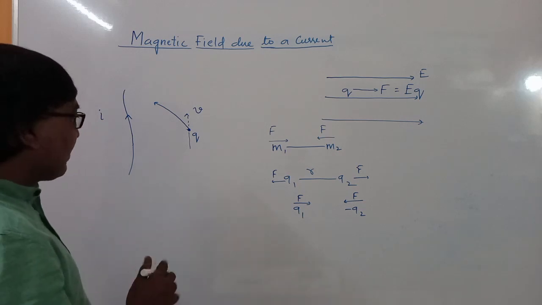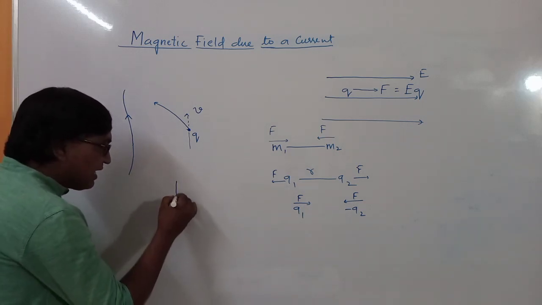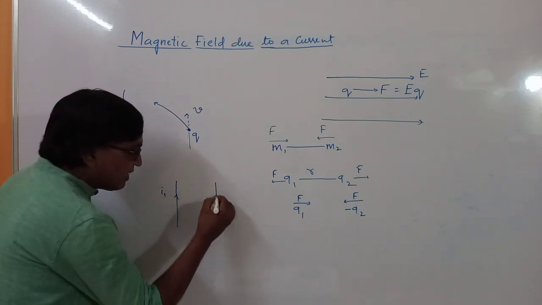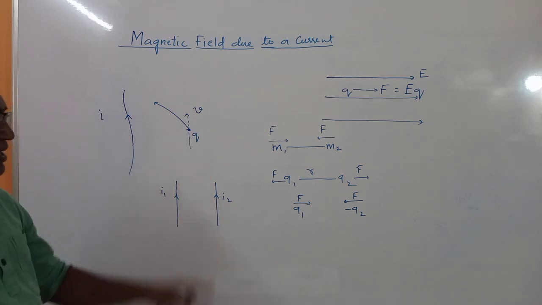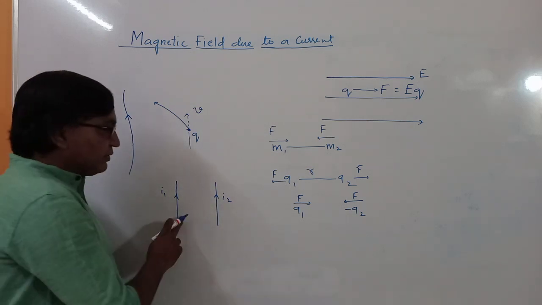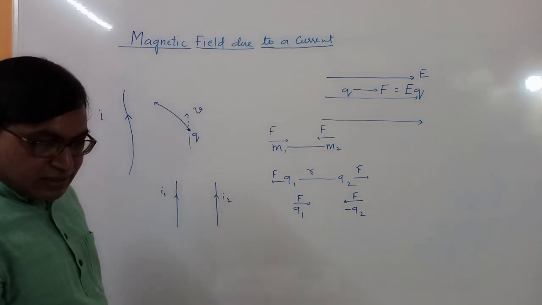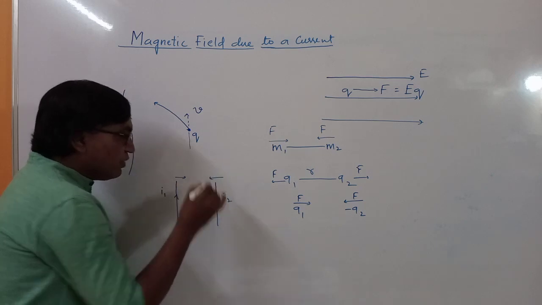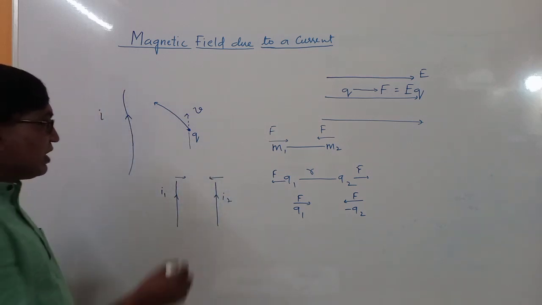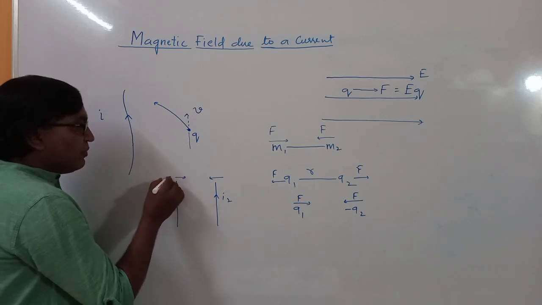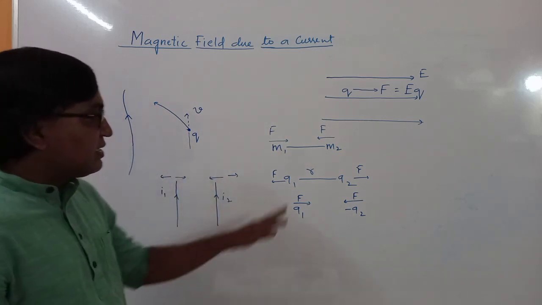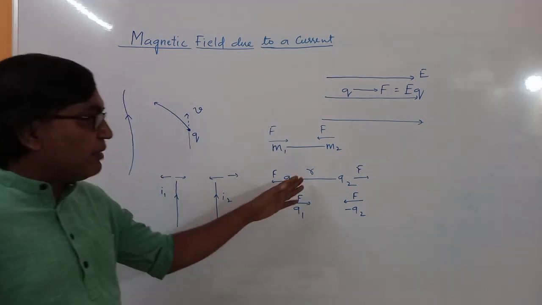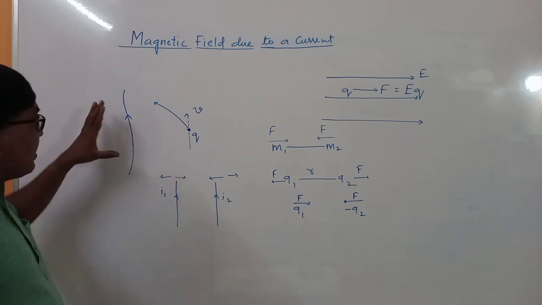Then similarly, if you have two current carrying conductors, suppose this is carrying a current I1 and this is carrying a current I2, then these two conductors will repel or attract each other. We'll see later how the force will act on this. So they may repel or attract, same as the charges, which repel or attract depending on the type of charges. So here also it is the same thing.